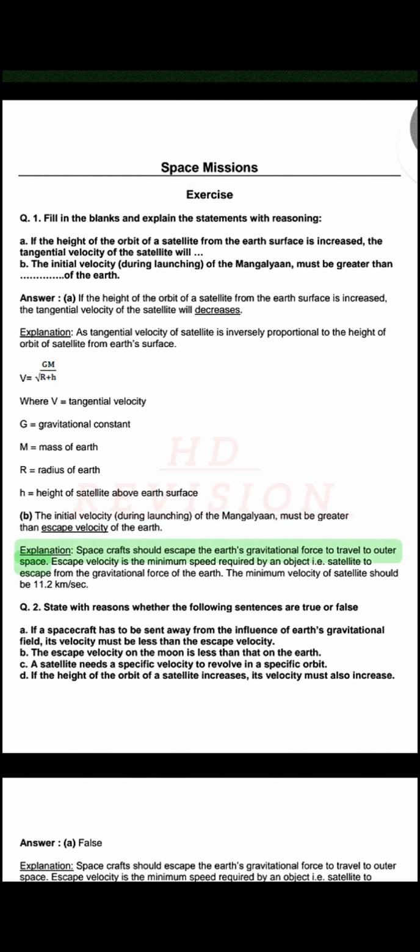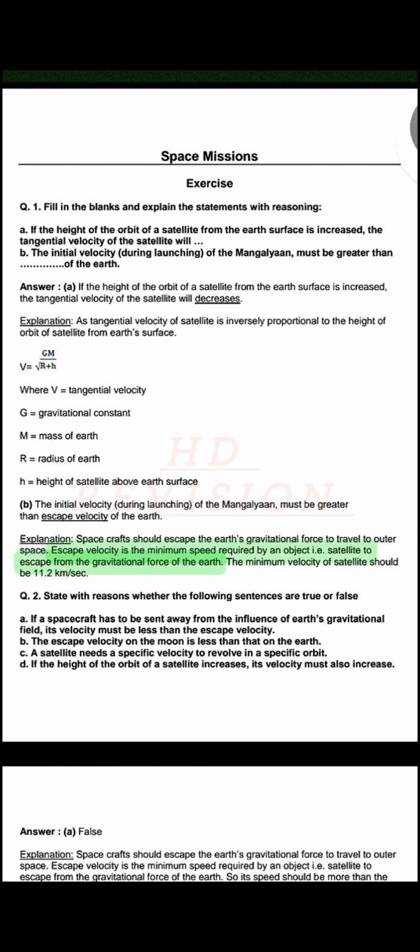B. The initial velocity during launching of the Mangalyaan must be greater than escape velocity of the Earth. Explanation. Spacecrafts should escape the Earth's gravitational force to travel to outer space. Escape velocity is the minimum speed required by an object, i.e. satellite, to escape from the gravitational force of the Earth. The minimum velocity of satellite should be 11.2 km/s.